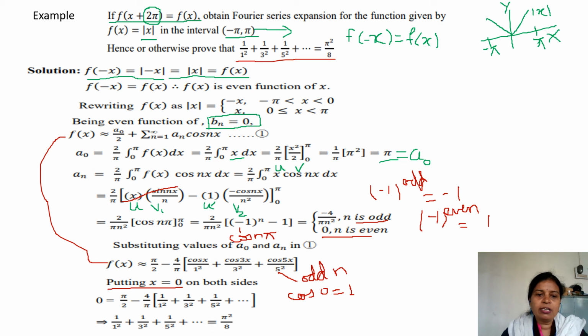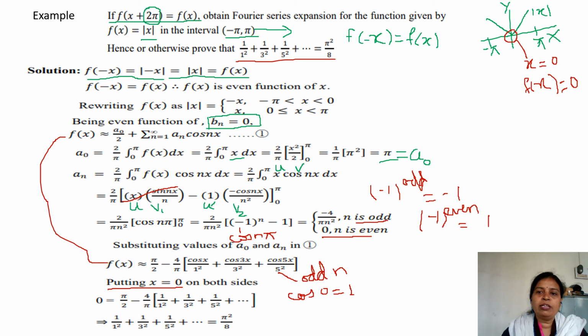So you can see the left hand side is 0. For x is equal to 0, you can see this is x is equal to 0, y is also 0. Therefore, the function's value becomes 0 at x is equal to 0. This we are using to compute the series which they are asking in the question.